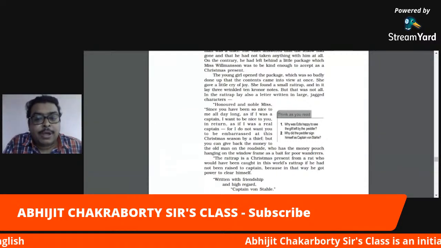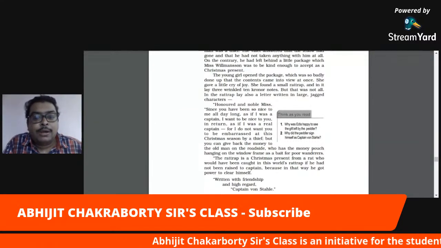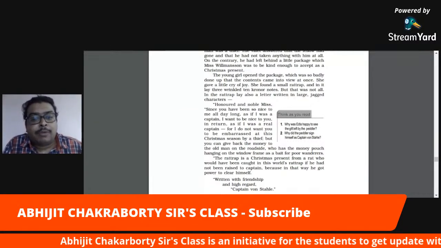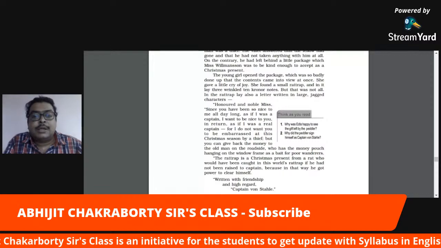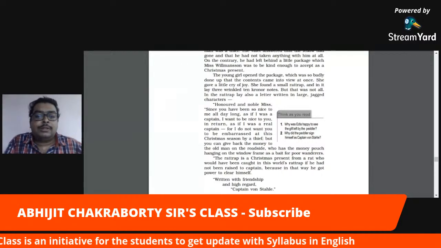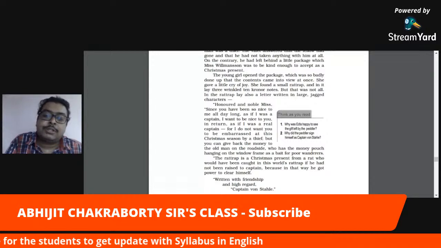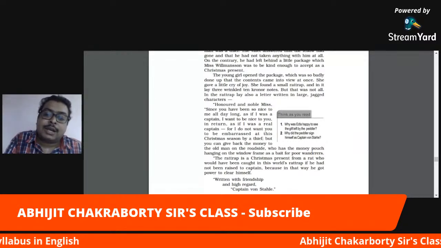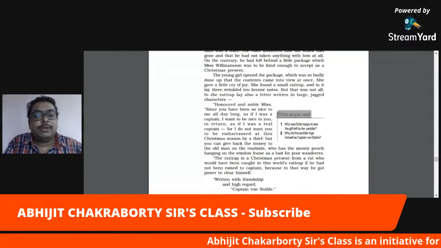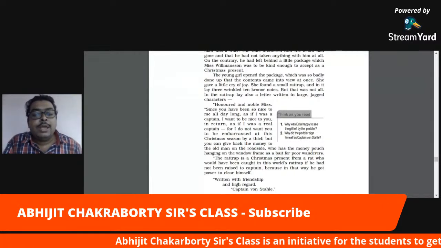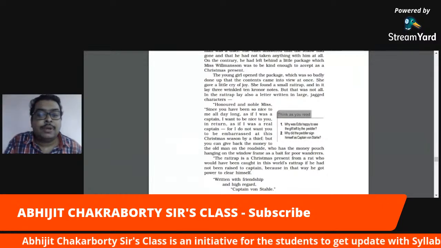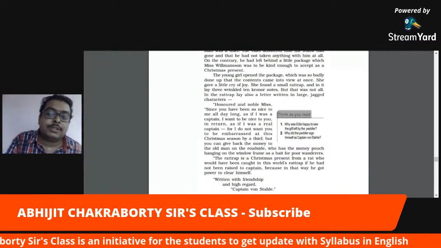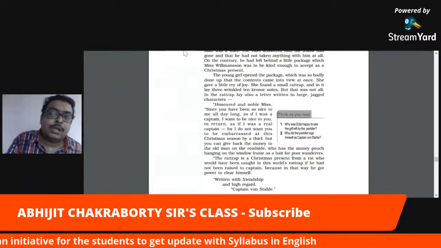But you can give back the money to the old man on the roadside, who has the money pouch hanging in the window frame as a bait for poor wanderers. The rat trap is a Christmas present from a rat who would have been caught in this world's rat trap if he had not been raised to a captain, because in that way he got power to clear himself. Written with friendship and high regards, Captain von Stahel.